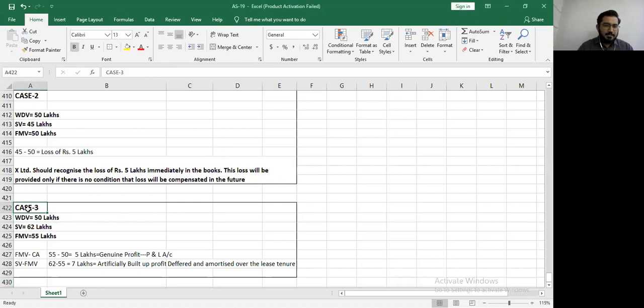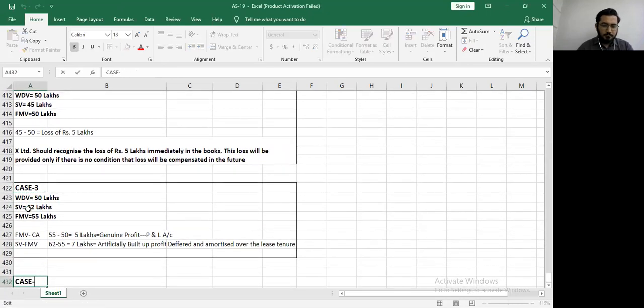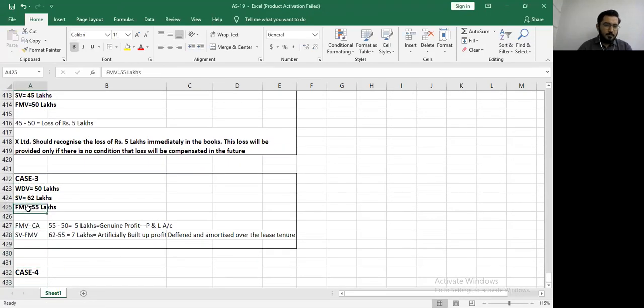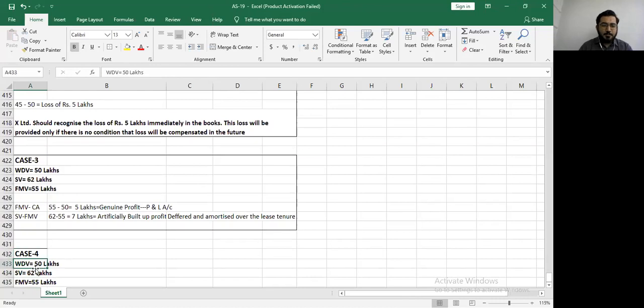Come to the last case, case number 4. Okay, let's understand case number 4. Interesting case, please pay attention. Your WDV remains the same. Your fair value is now 45 lakhs.